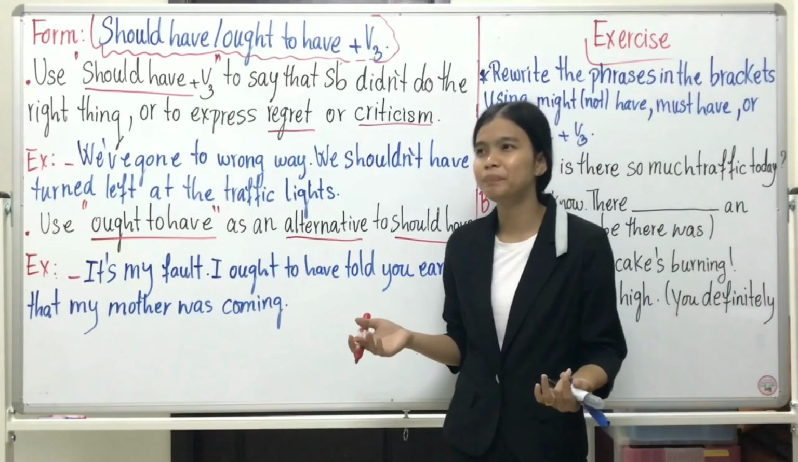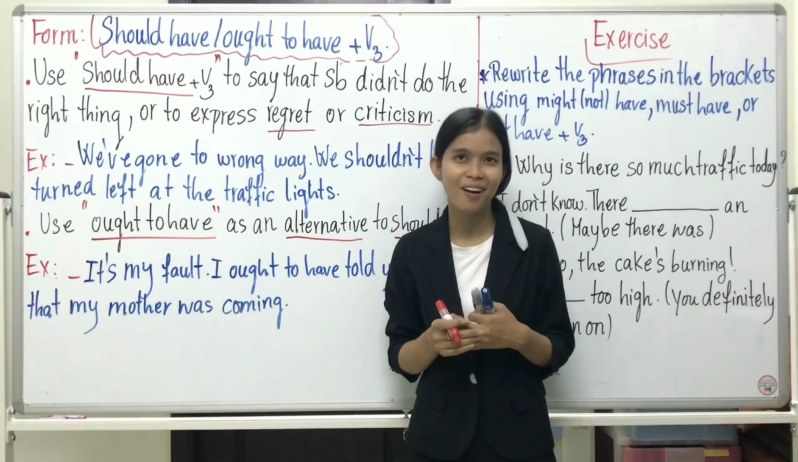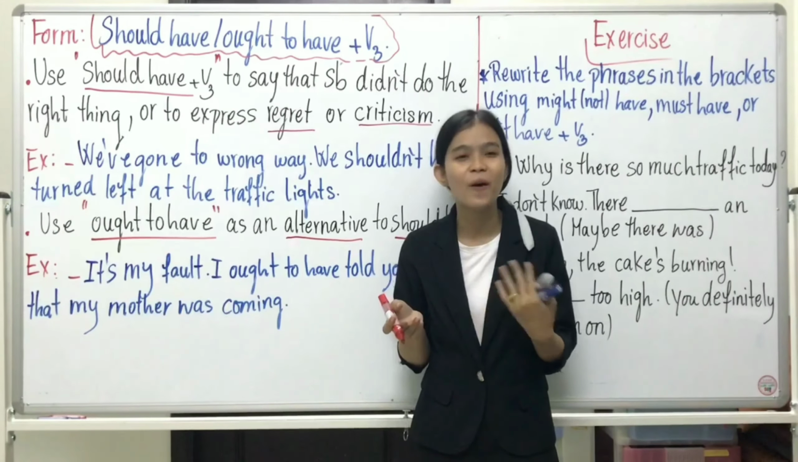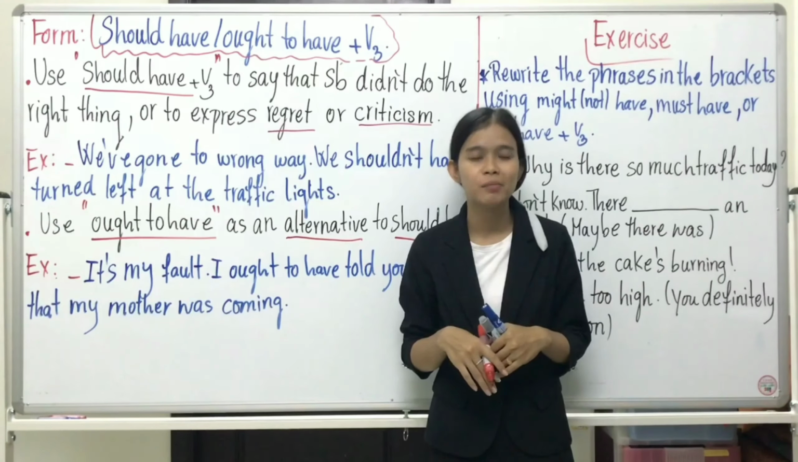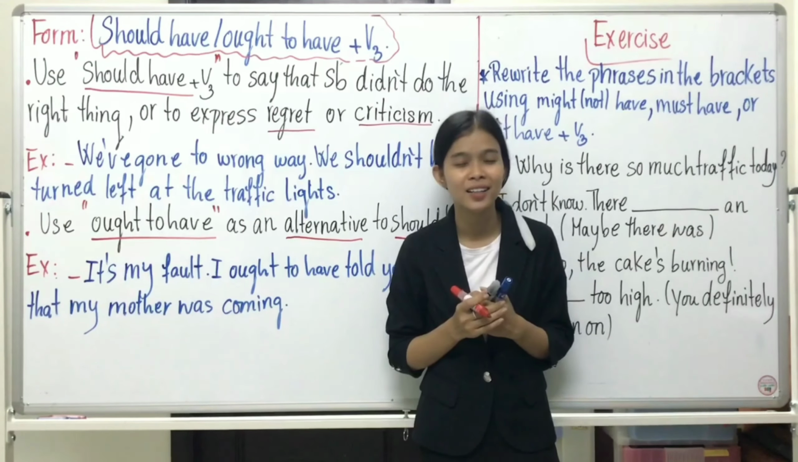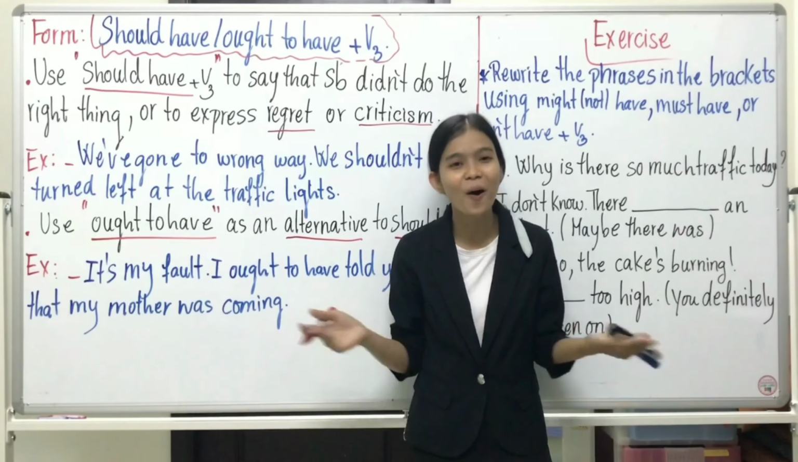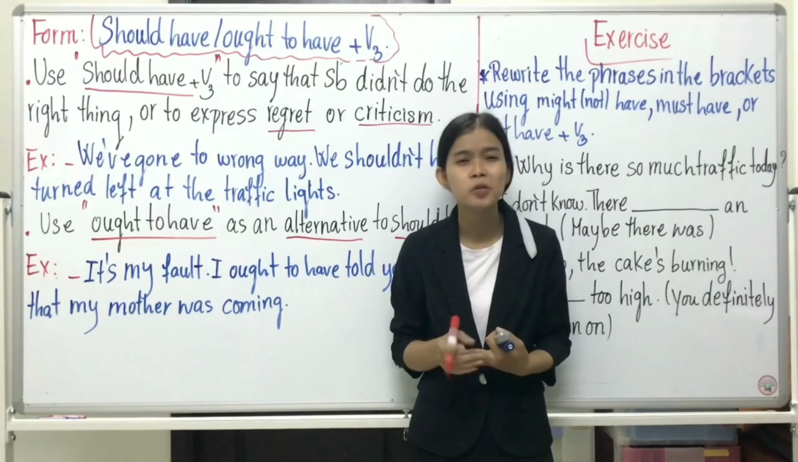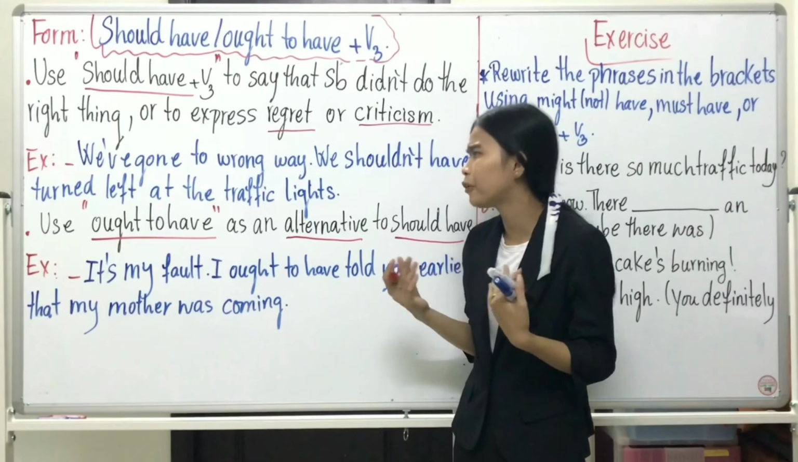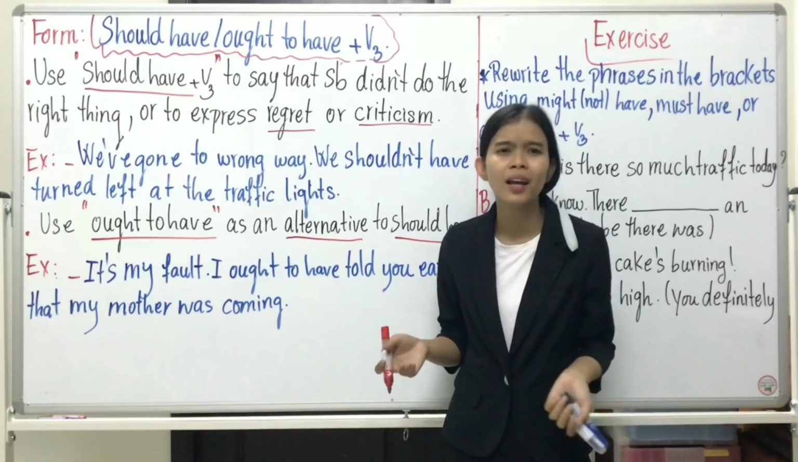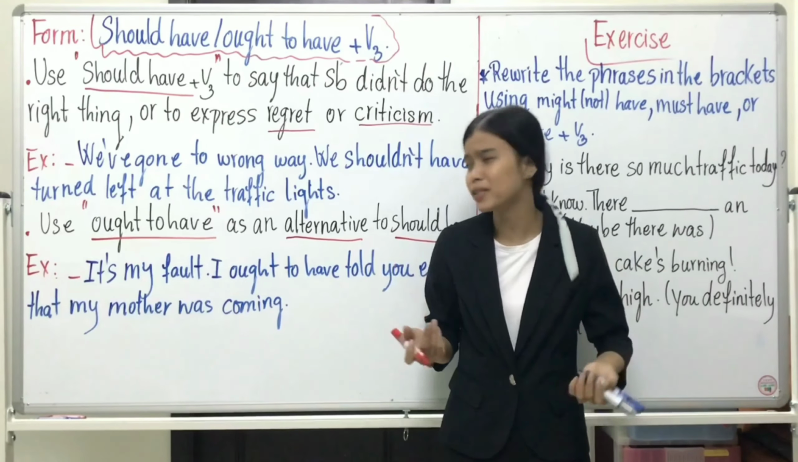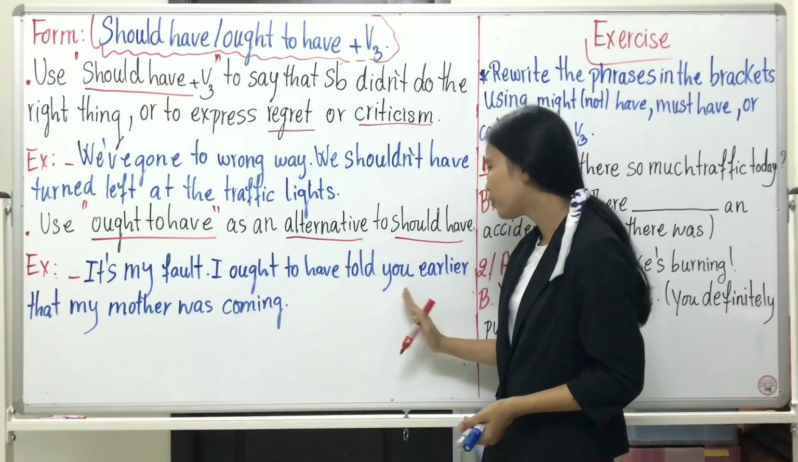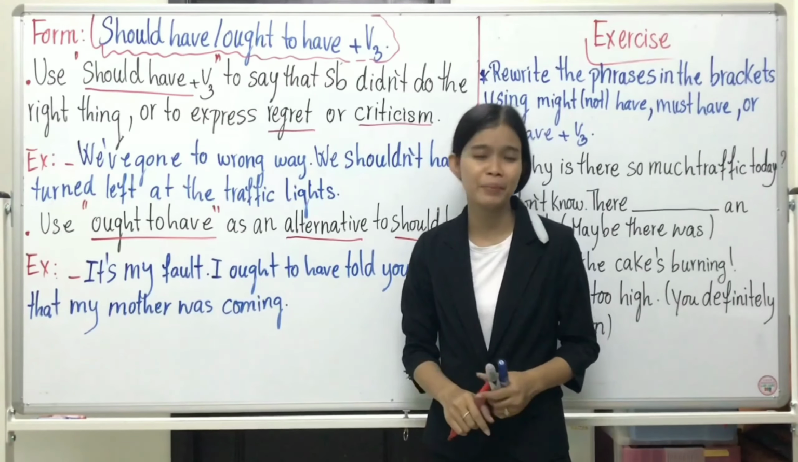Maybe you invited your girlfriend or boyfriend into your house to have some tea or dinner because your parents aren't home. But suddenly your parents come. So then you feel regret or criticize yourself, and you say, it's my fault. I ought to have told you earlier that my mother was coming.